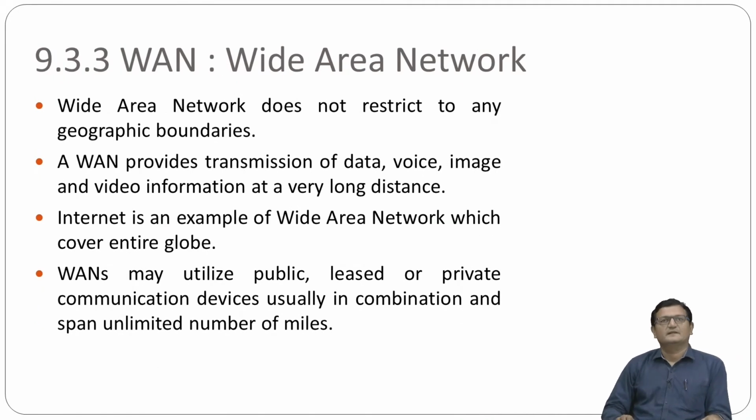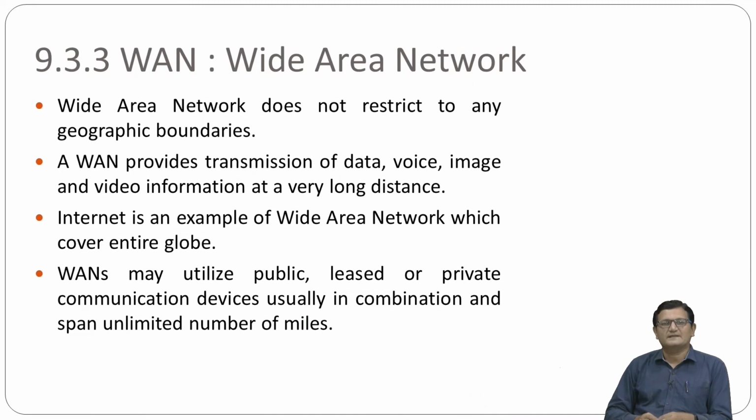The third category of network is the wide area network. A WAN does not have any restriction because it covers the entire world. A WAN provides transmission of data, voice, images, video, and information over very long distances.